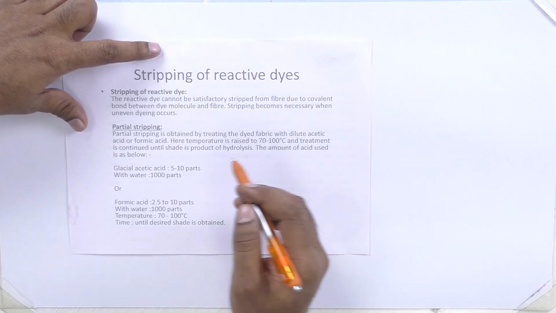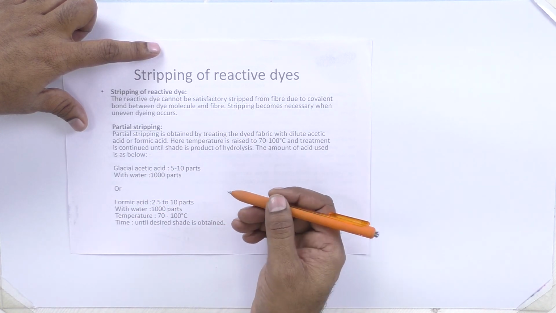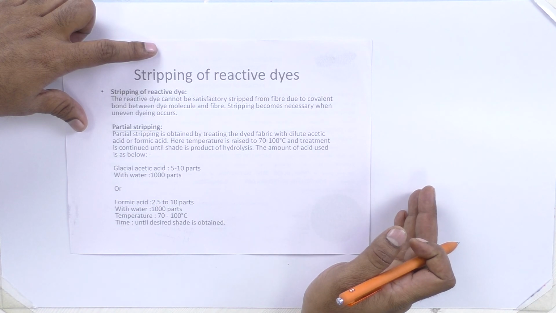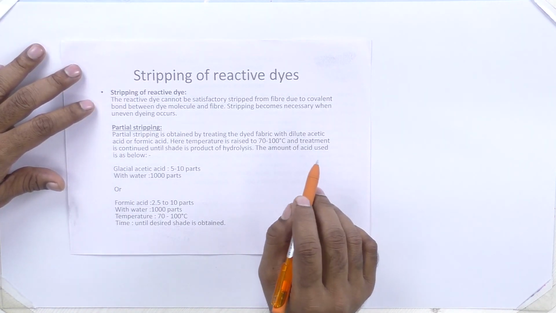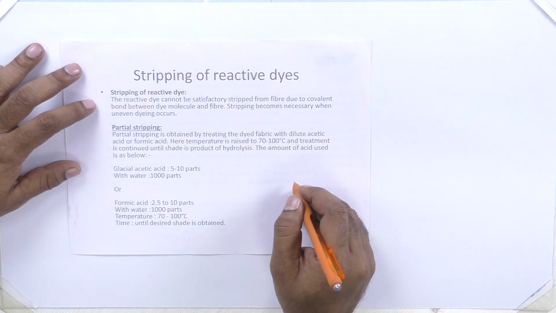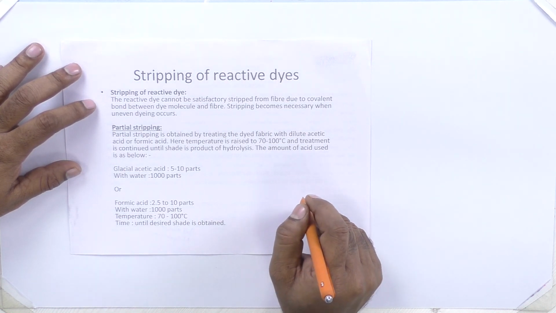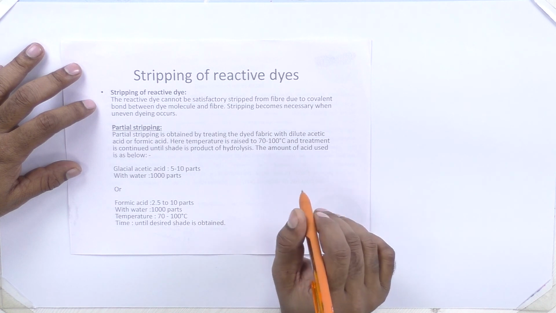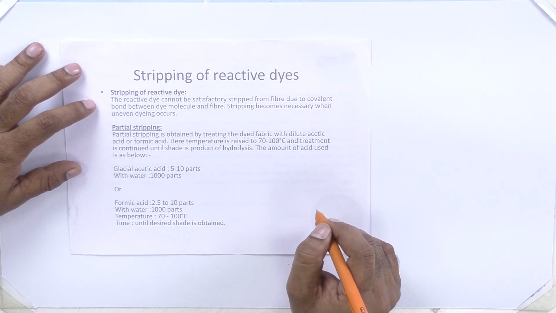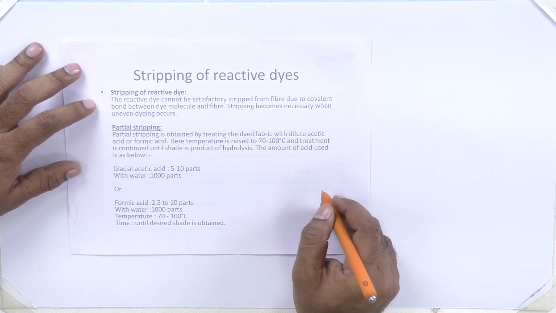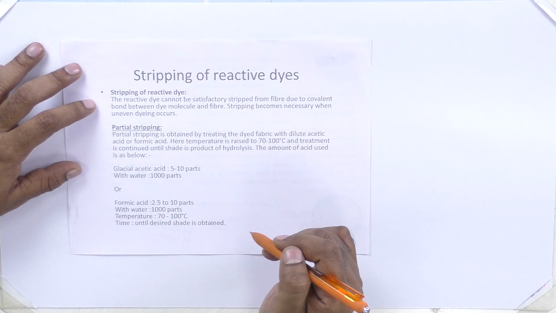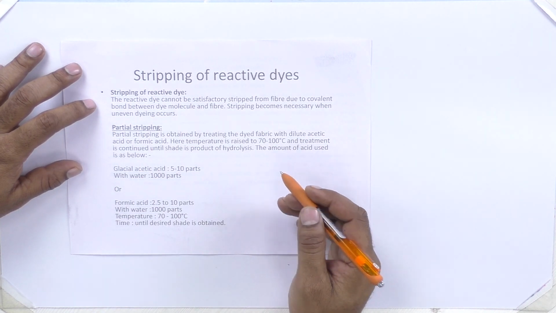The second one is using glacial acetic acid, 5 to 10 parts, and you can remove the reactive dyes partially. If you want to remove the reactive dyes fully, either you can bleach the fabric with sodium hypochlorite, because reactive dyes are very poor in chlorine fastness, or you can treat the reactive dyed fabric with caustic anhydrous at boiling temperature. Any one method you can choose for removing the reactive dyes.